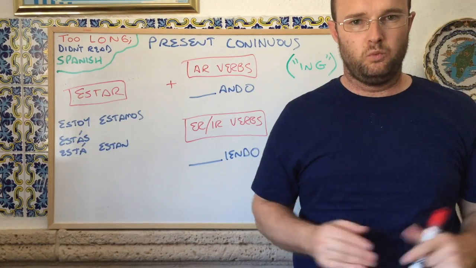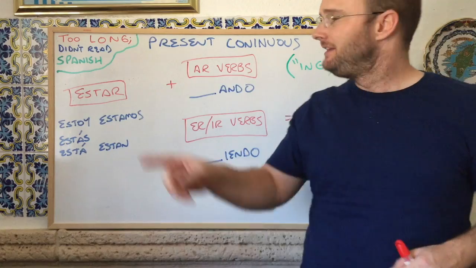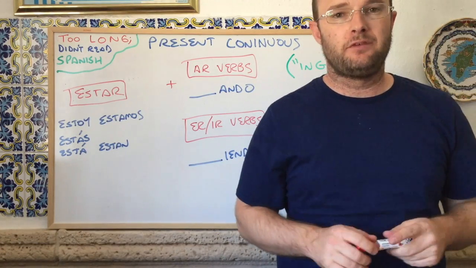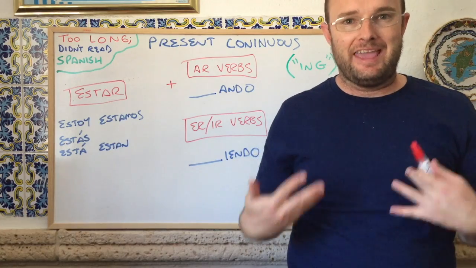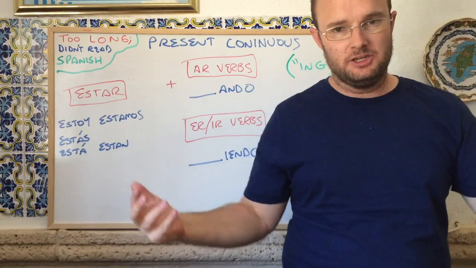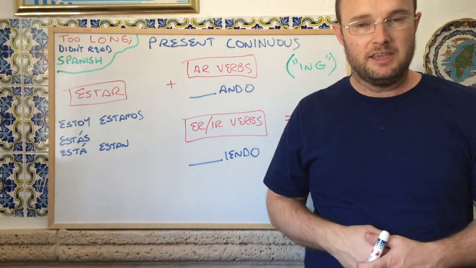Present continuous. What two words do you hear here? Present, it's happening right now. Continuous, it's continuing to happen. If I wanted to say something like, I am talking right now, I would use the present continuous. And what you're doing is you're adding on an -ing to the end of your verb.